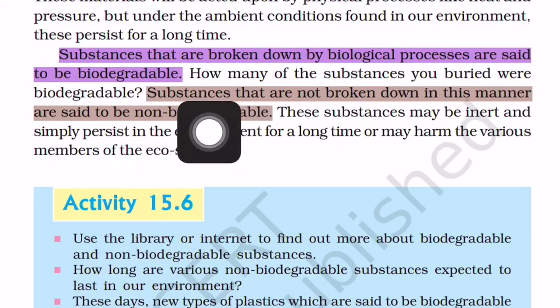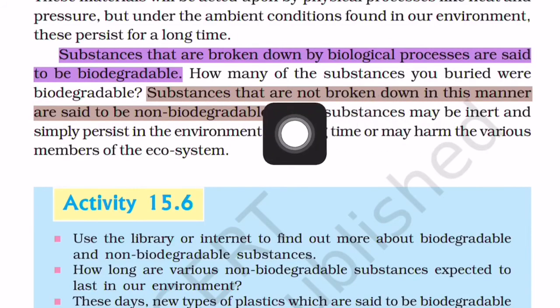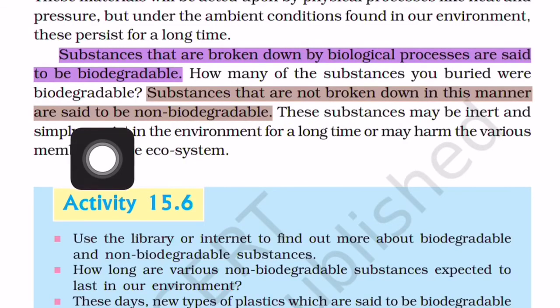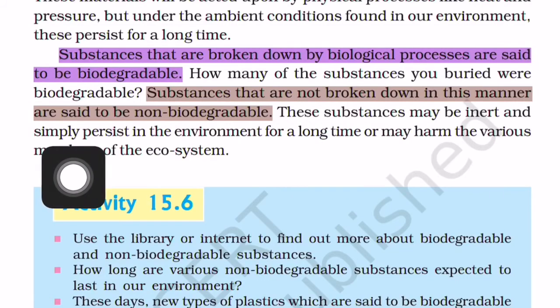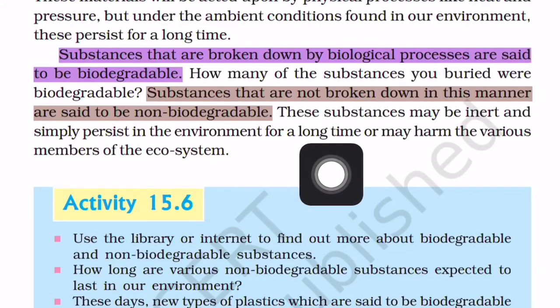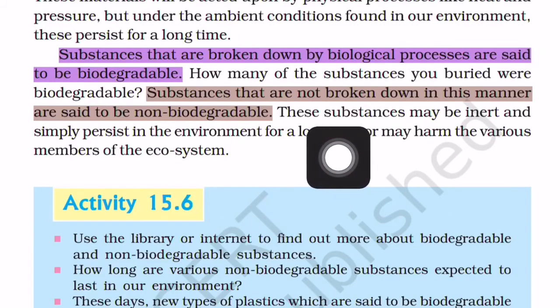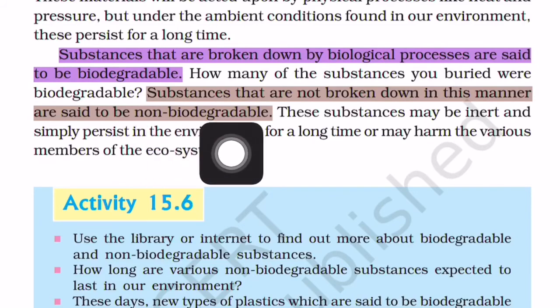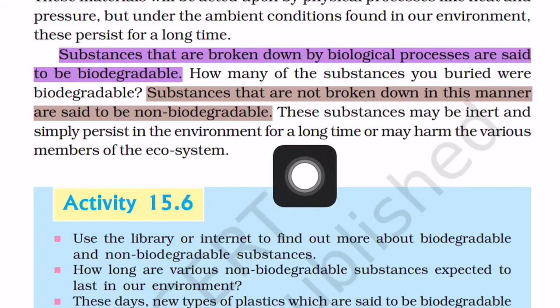Substances that are not broken down in this manner are said to be non-biodegradable. Non-biodegradable substances are those which are not broken into simpler pieces by the action of microorganisms. For example, plastic, polythene, etc. These substances may be inert and simply persist in the environment for a long time or may harm the various members of the ecosystem. Because they are inert in nature, they persist in the environment for a longer time, and may harm human beings as well as the ecosystem.